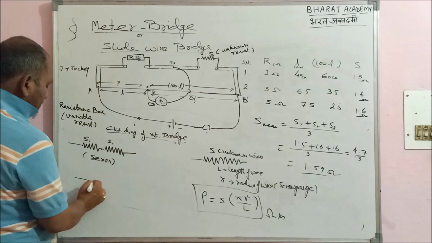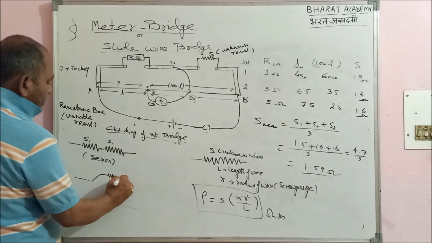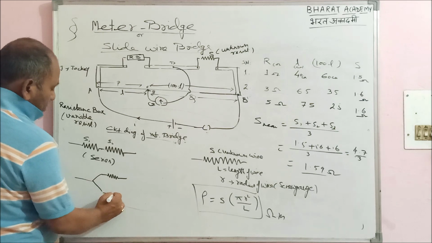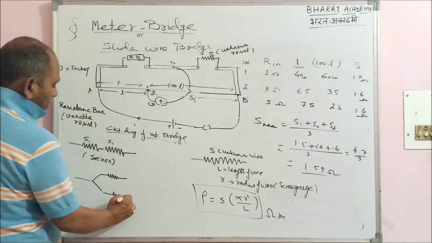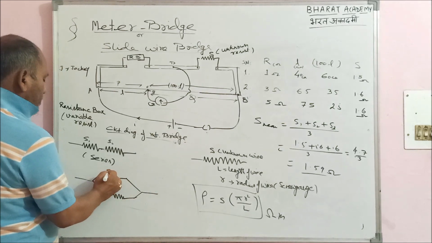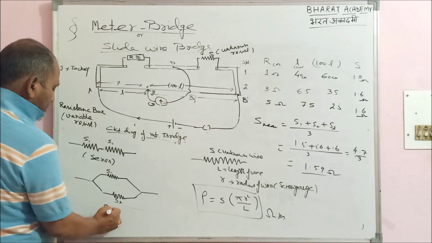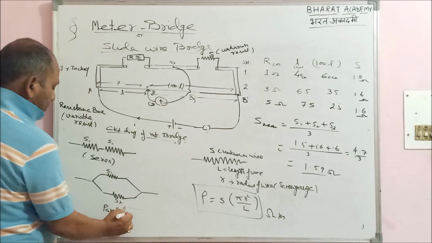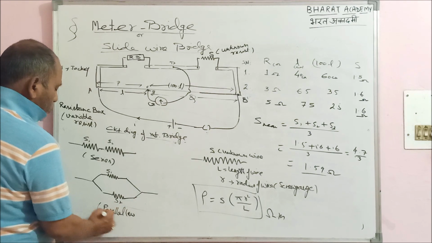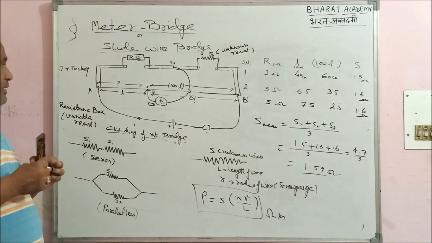If I apply it like this, this is S1, this is S2, this is called the parallel law. So these two laws can also be proved with the help of this device.